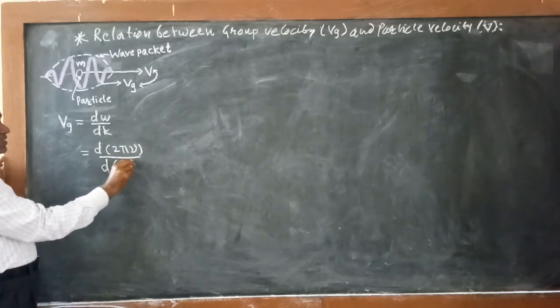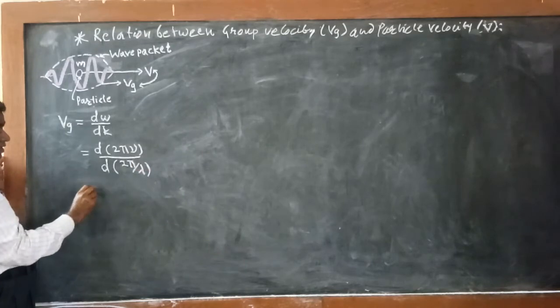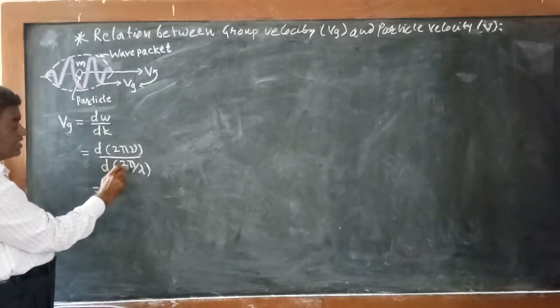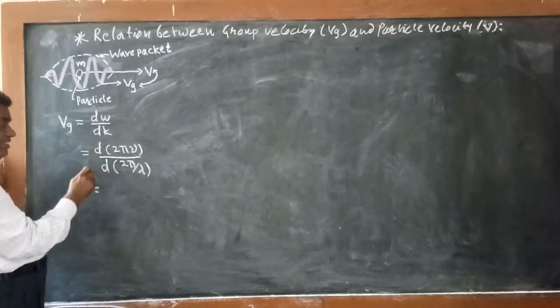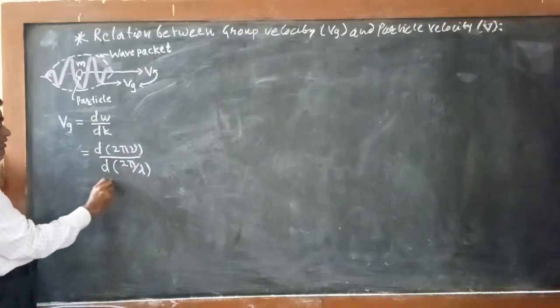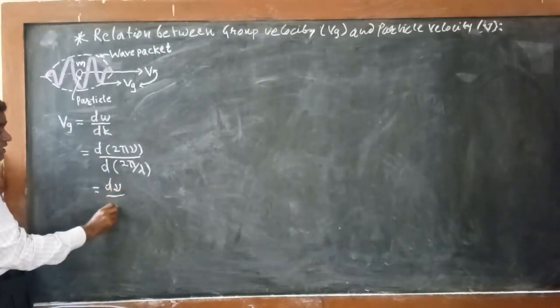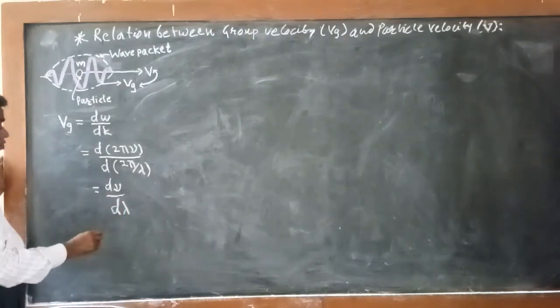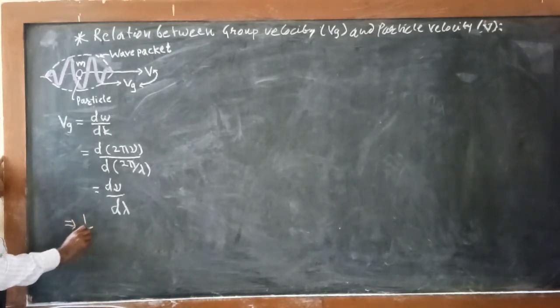So we are getting this equation, 2π by λ. As 2π are constants, we will take them out of the differentiation, they cancel, and what remains is dμ divided by dλ. dμ divided by what here? The dλ.